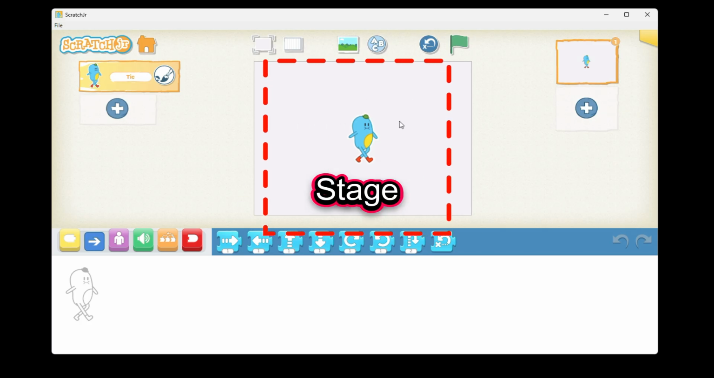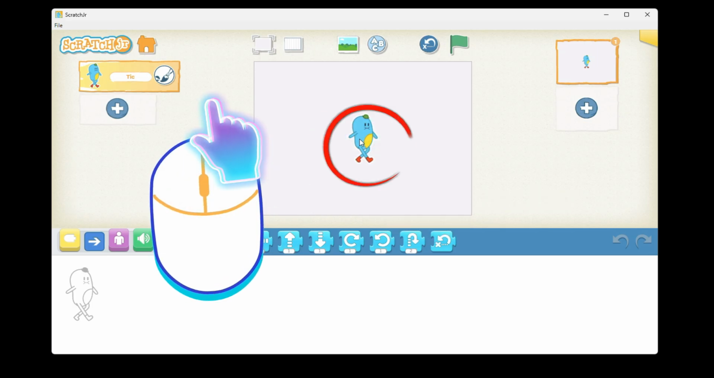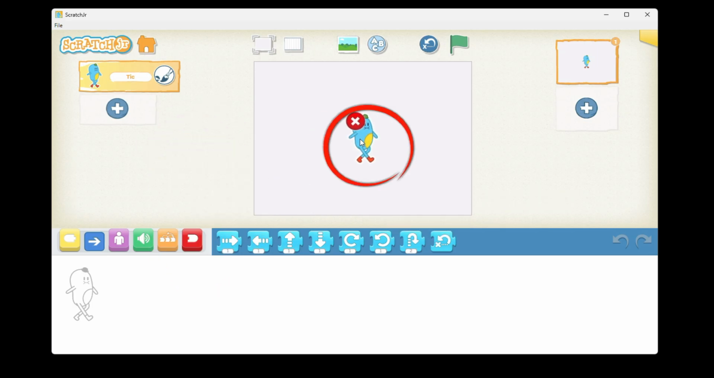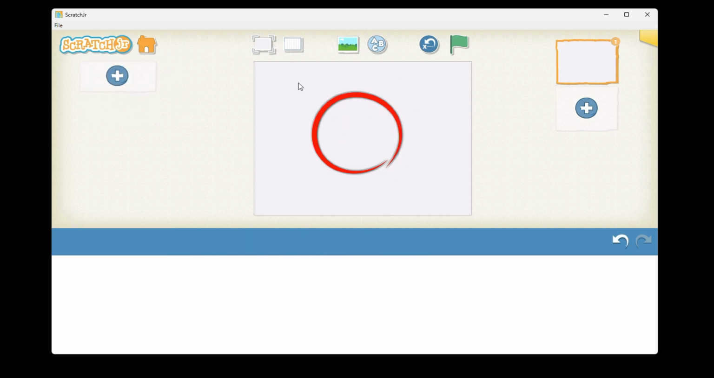This is our stage. What is our first step? You have to delete this character first. You have to hold your left click on it, then it will show a cross sign. You just simply click on the cross sign, then it is going to be deleted from our stage.